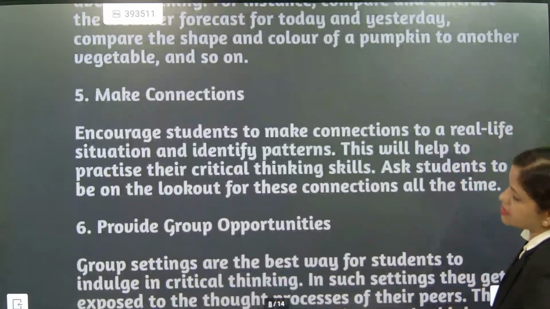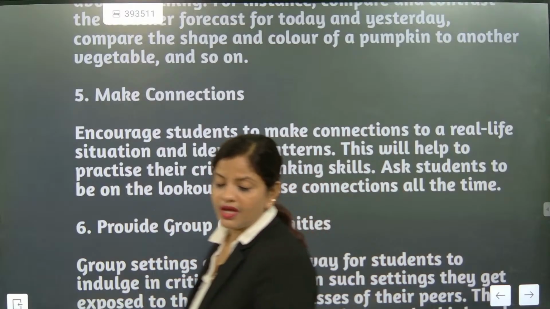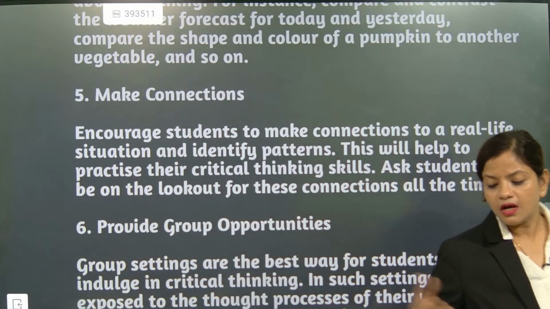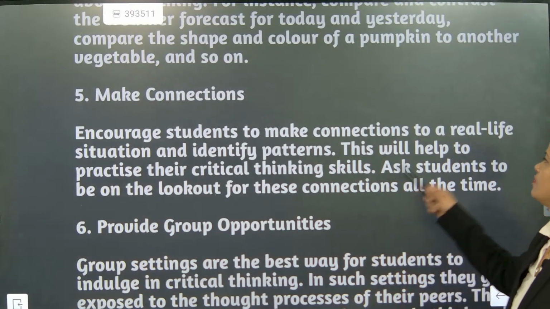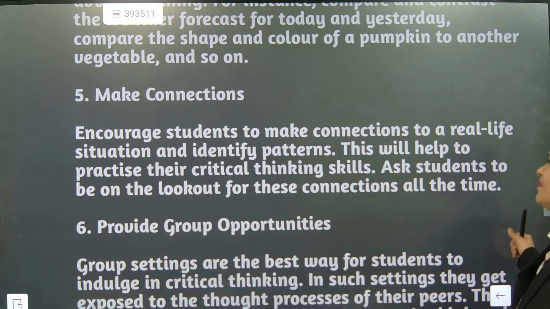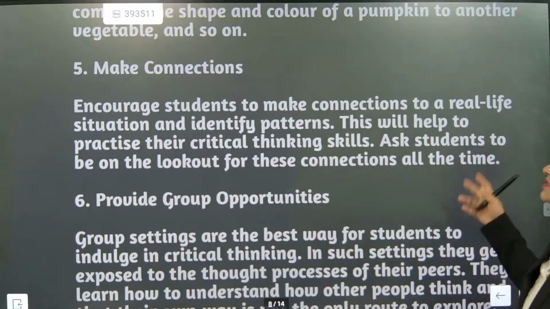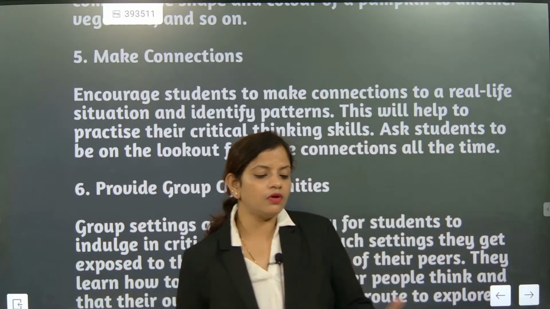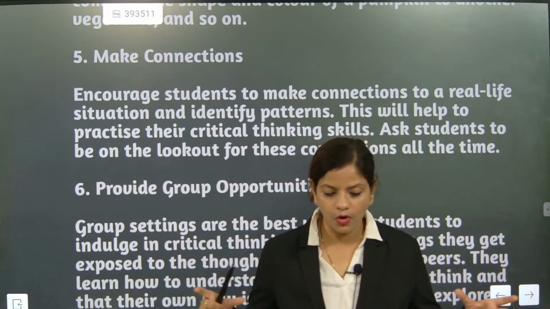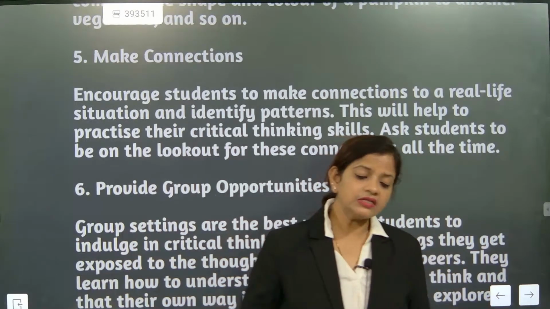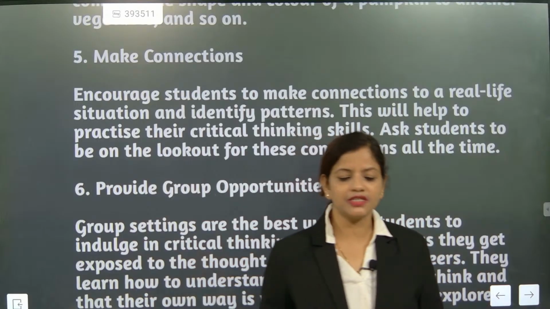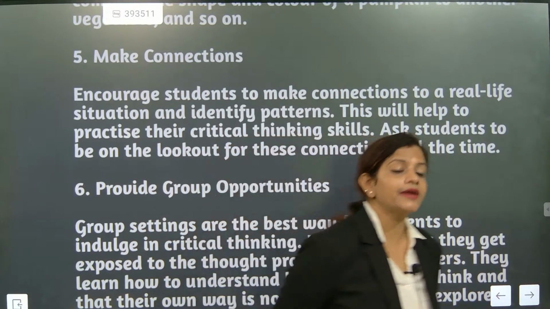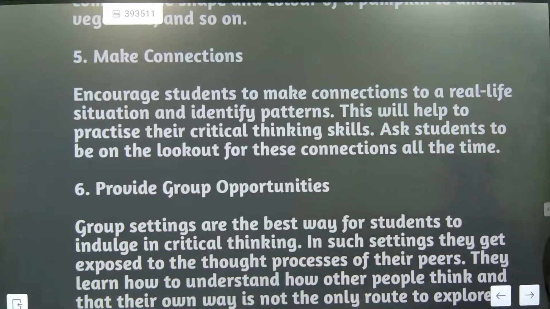Now make connections. If somebody asks you to make connections, how are you going to make connections? They will be asking, okay, but can we make some connections? So encourage students to make connections to a real life situation and identify patterns. This will help them to practice the critical thinking skill. That's very unique, and they will be able to connect also. So first I will teach a student about cuboid. And then I will ask the student, can you name 5 objects that are in cuboid shape? So definitely the student first will be able to understand that the cuboid length, breadth and width will not be same.